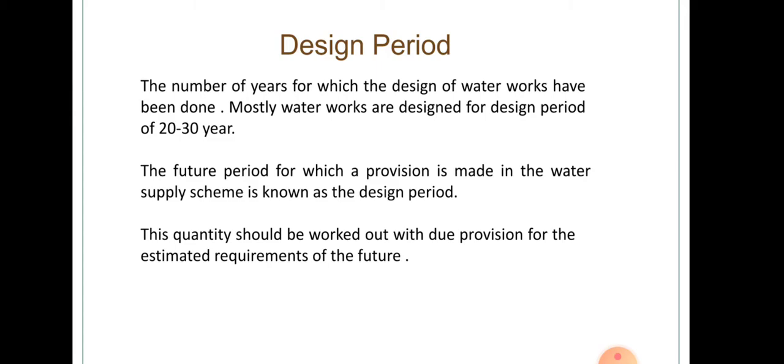The design period should neither be too long nor too short. Usually water supply schemes are designed for 20 to 30 years, and this is worked out with due provision for the estimated requirements of the future.